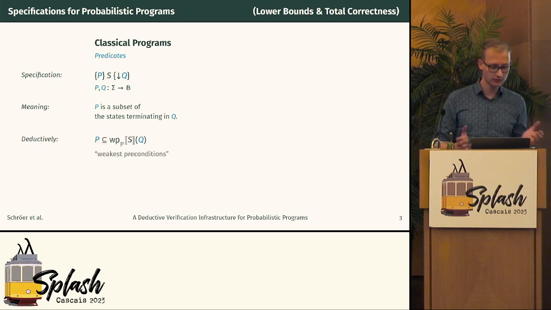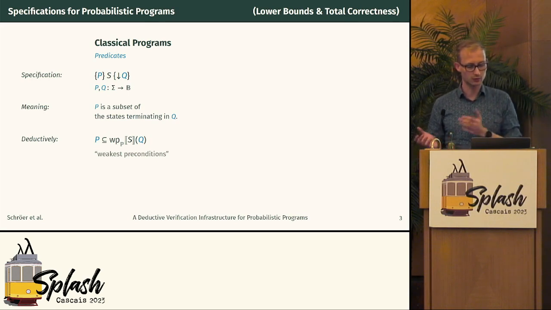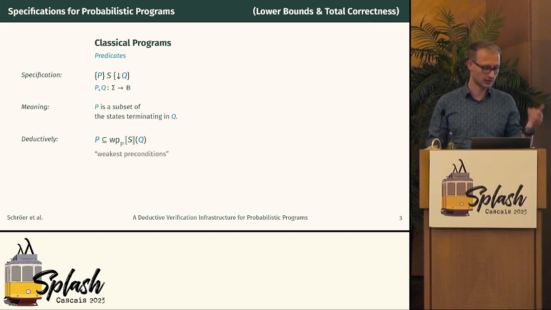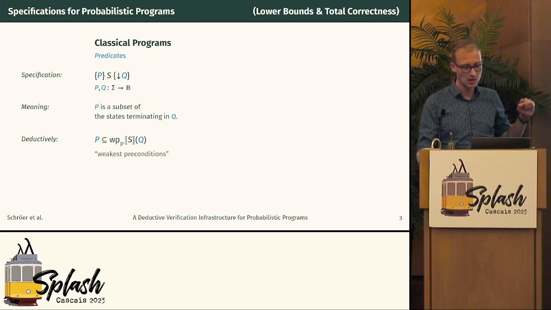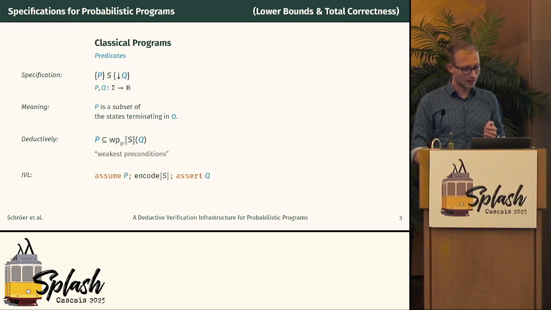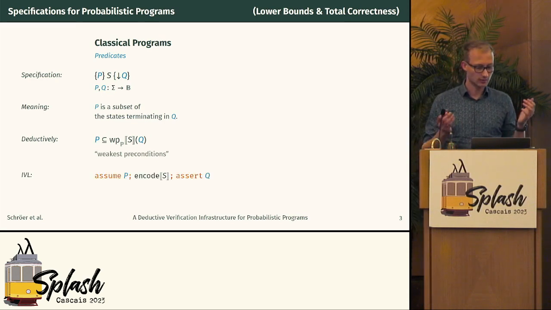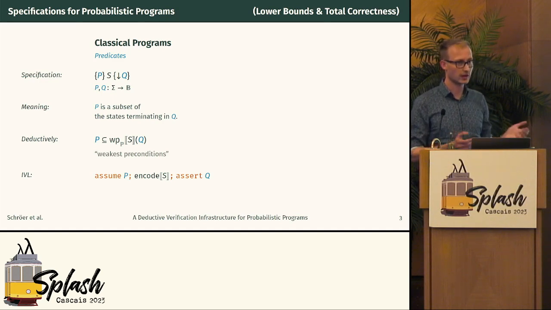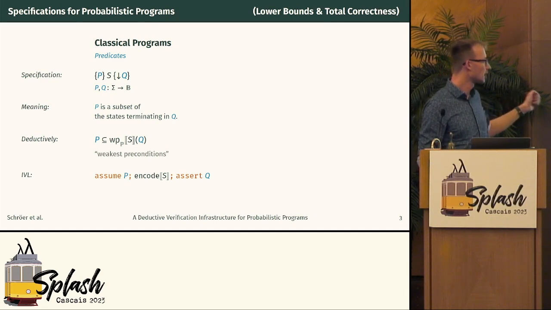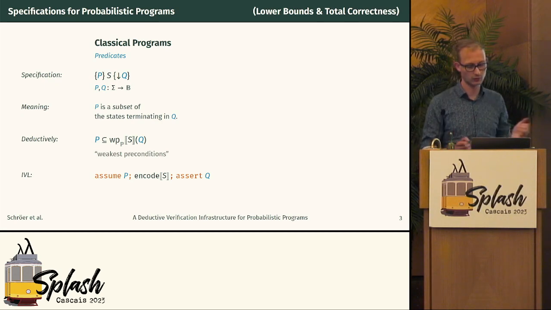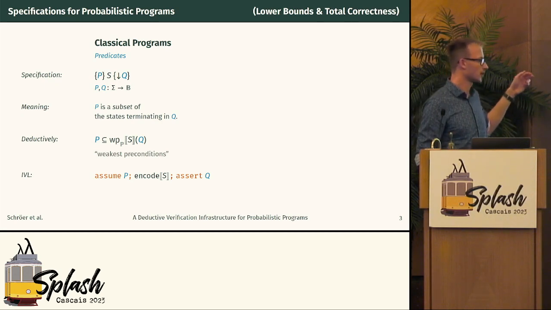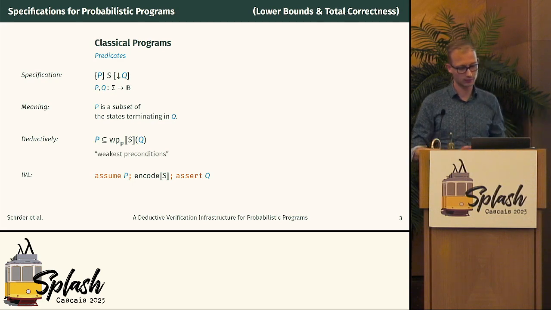And in deductive semantics, using what's known as weakest preconditions, we can say, okay, P is a subset of the so-called weakest preconditions of Q, which represents exactly the above here. Now, what's cool about intermediate verification languages is, at least that's one thing, you can use assumptions and assertions, so verification-specific statements to encode this specification here. You can assume the precondition before the program, and you can assert it at the end. So this creates this proof obligation, and then we encode the program in the language again, for example, with proof rules for loops. And this is something that we want to do for probabilistic programs as well.